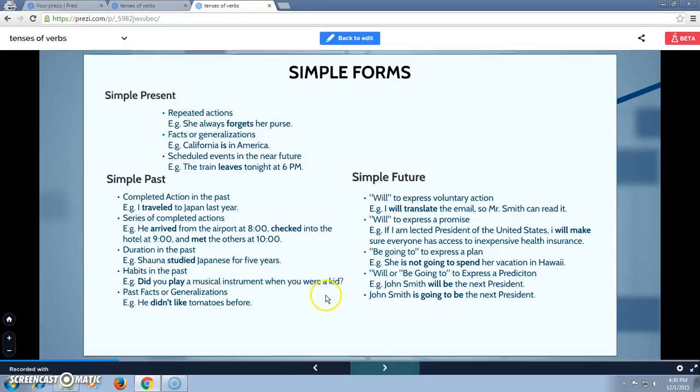Next, simple future. Simple future uses will to express a voluntary action, will to express a promise, be going to express a plan, and will or be going to express a prediction. Example: John Smith is going to be the next president. If I am elected President of the United States, I will make sure everyone has access to inexpensive health insurance.